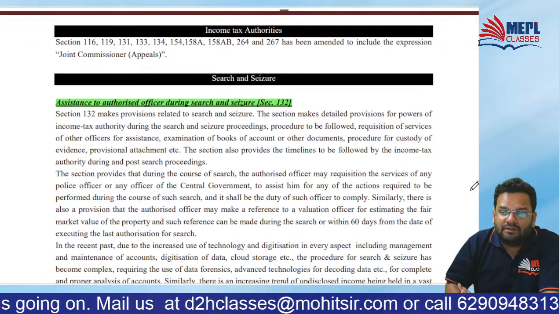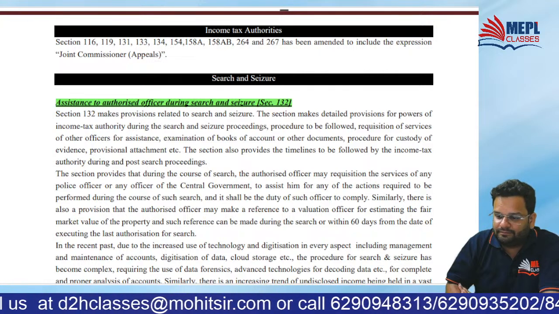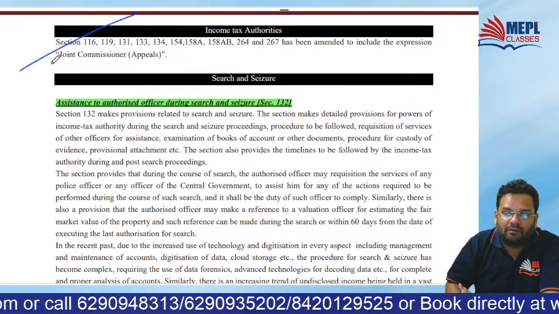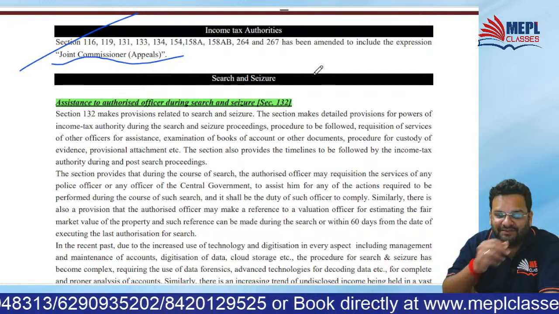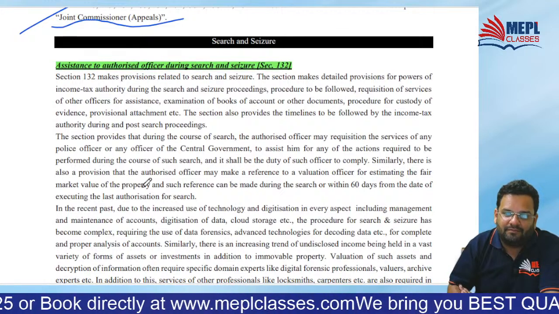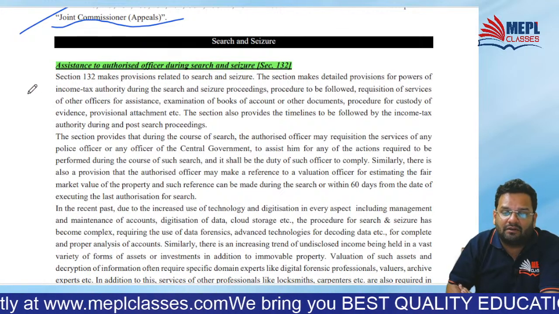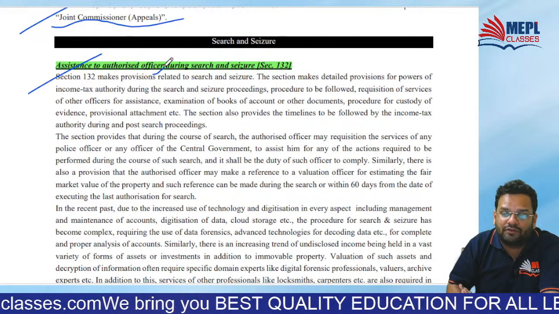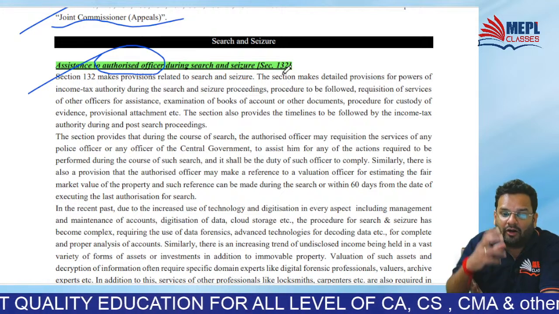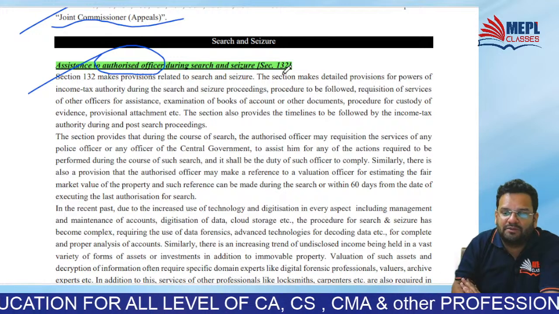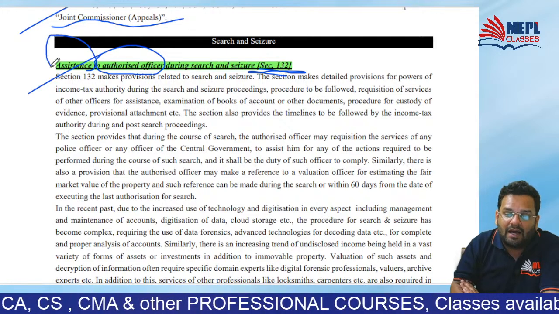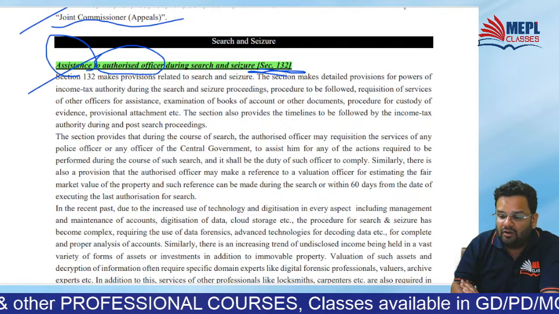Then, in search and seizure topics, by the way, there is one topic, income tax authorities. In that topic, one officer, Joint Commissioner Appeals, has been added. Then, in search and seizure, there is assistance to the authorized officer. The authorized officer who can search the premises under section 132 has now been given the assistance of some special officers.